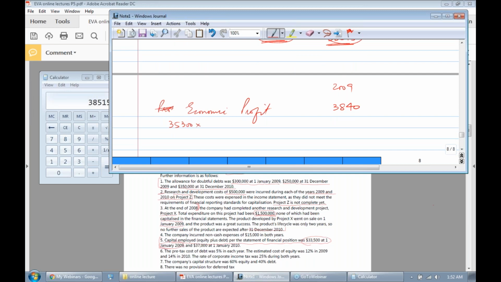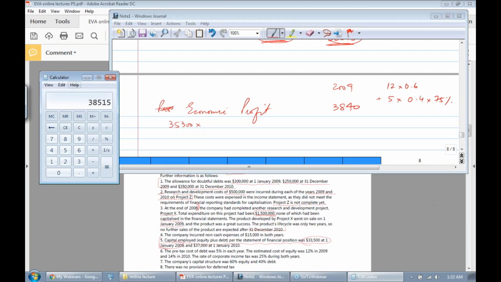WACC is, is there any detail relating to cost of equity? The pre-tax cost of debt was 5%, cost of equity was 12% in 2009 and 14% in 2010. So 12% in 2009 multiplied by equity weight 60%, plus cost of debt 5% multiplied by 40% and by 0.75 for tax, right?